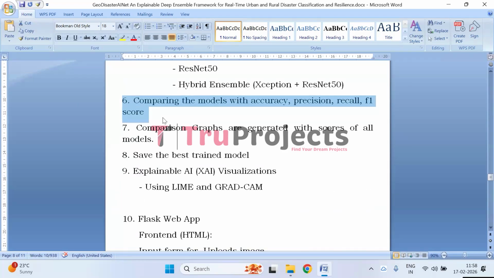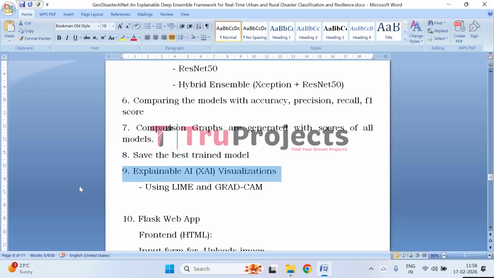Next, comparing the models. All developed models are evaluated using standard performance metrics to objectively compare their effectiveness and reliability. Next, comparison of graphs. Visual graphs are generated to present and compare the performance scores of all the models, making it easier to identify the best performing approach. Next, save the best trained model. The model that achieves the highest performance is saved for future use and deployment in the real-time application.